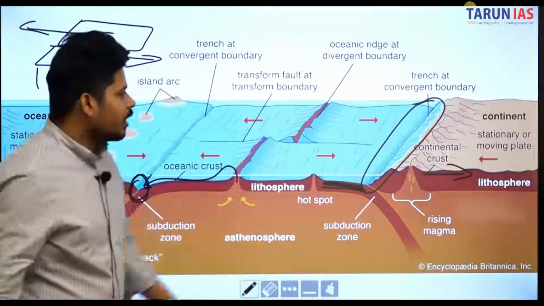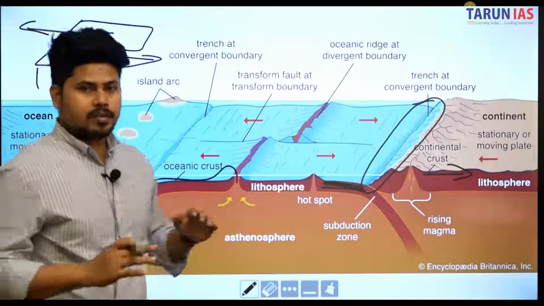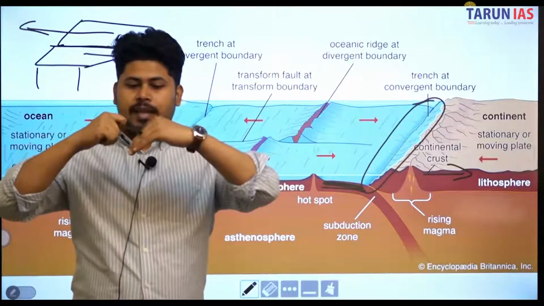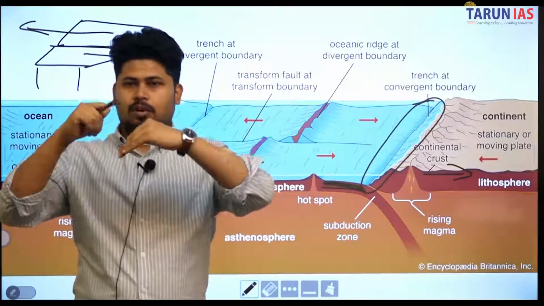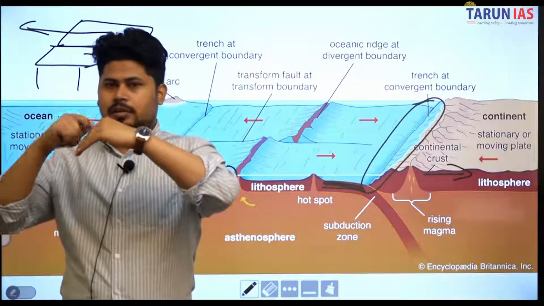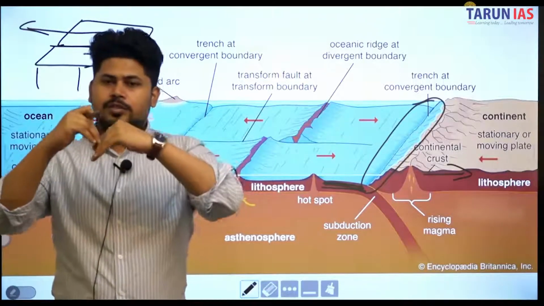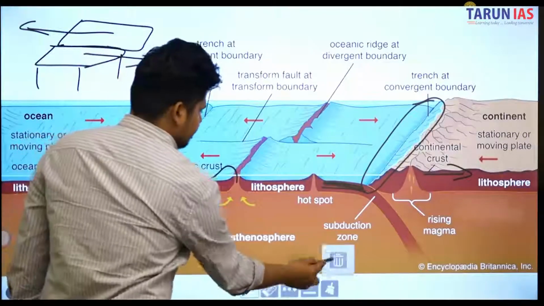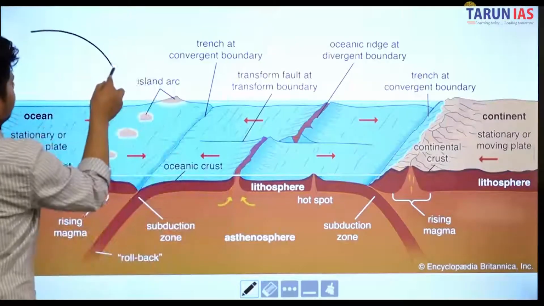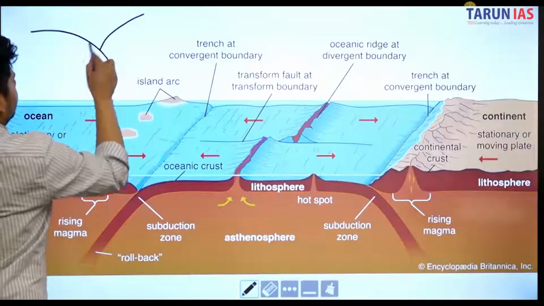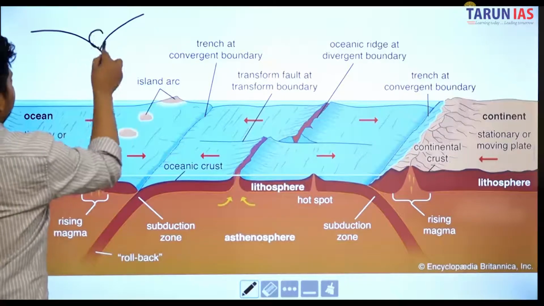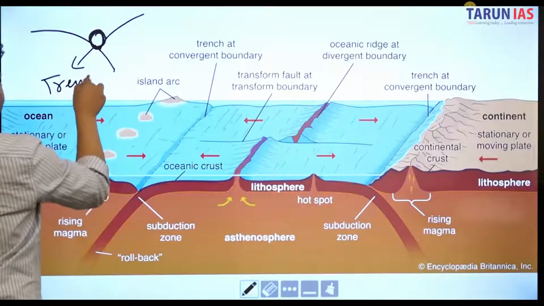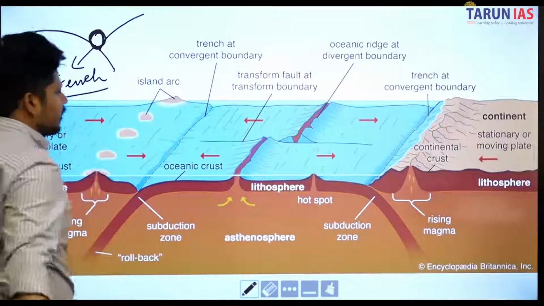Subduction zones are created. That means trenches are created like this. So this place is called a subduction zone. This subduction zone creates trenches. These are the trenches. This region is called a trench. Trench मतलब खाई. ठीक है?